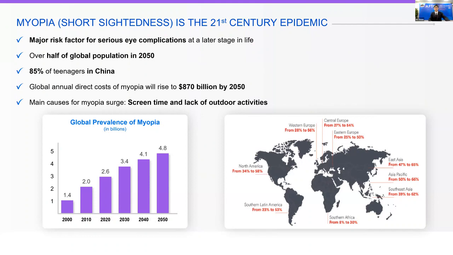Now, the main cause of this amazing surge of myopia over the 21st century, as you can see on the left-hand side, is the change in the way of life. The modern way of life includes screen time and lack of outdoor activities.